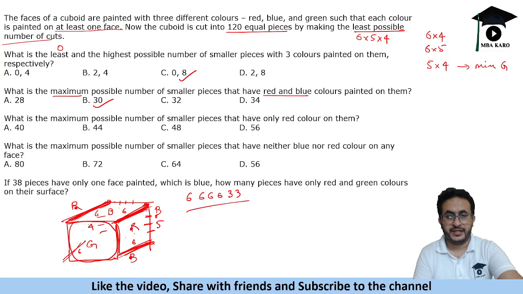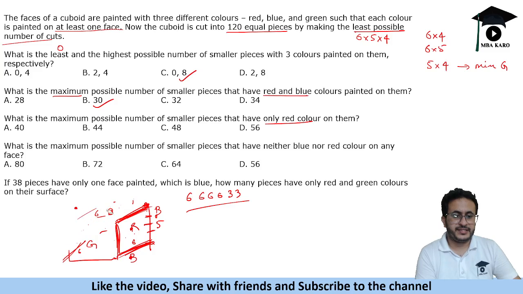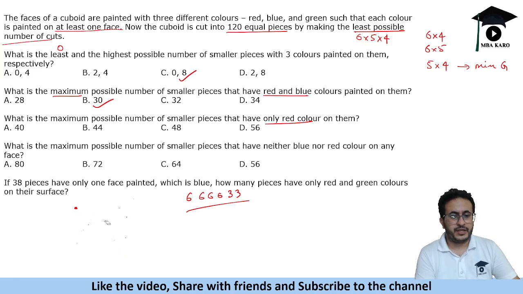Next is the maximum possible number of smaller pieces that have only red color on them. So maximum only red. What we will do in this case is, again this is a visualization based problem.